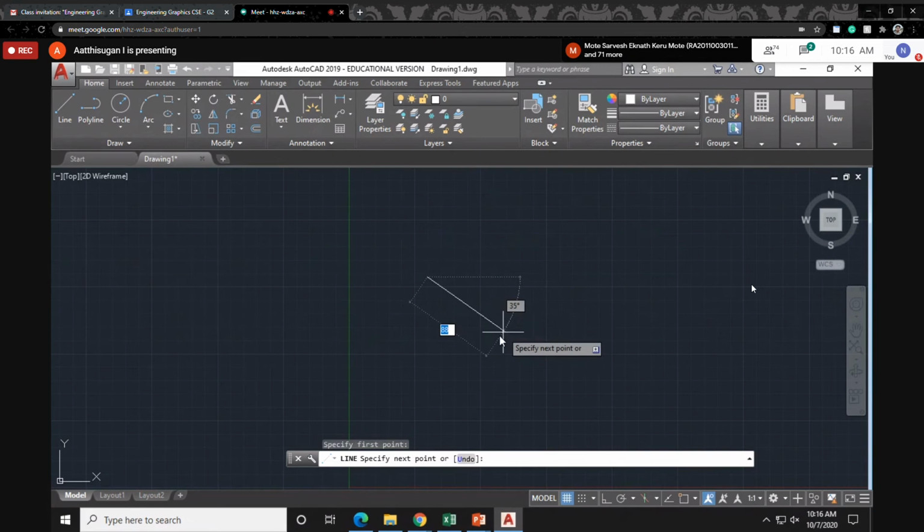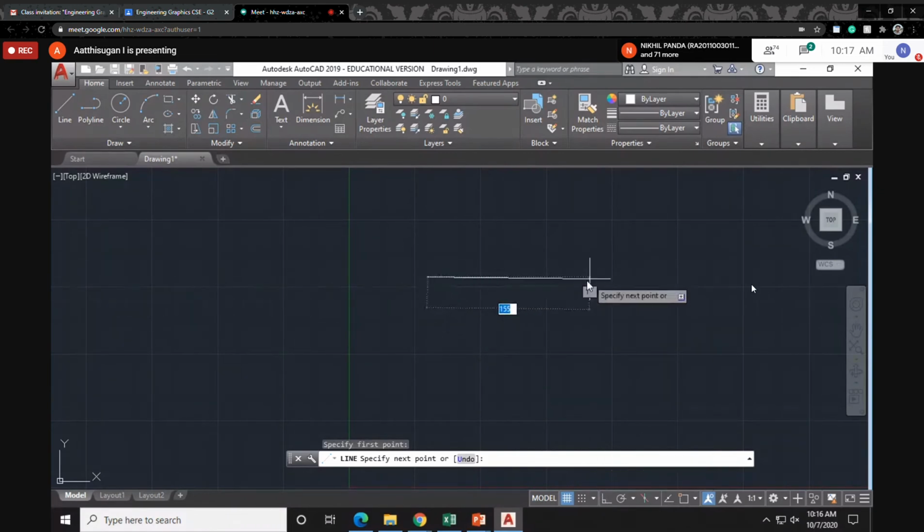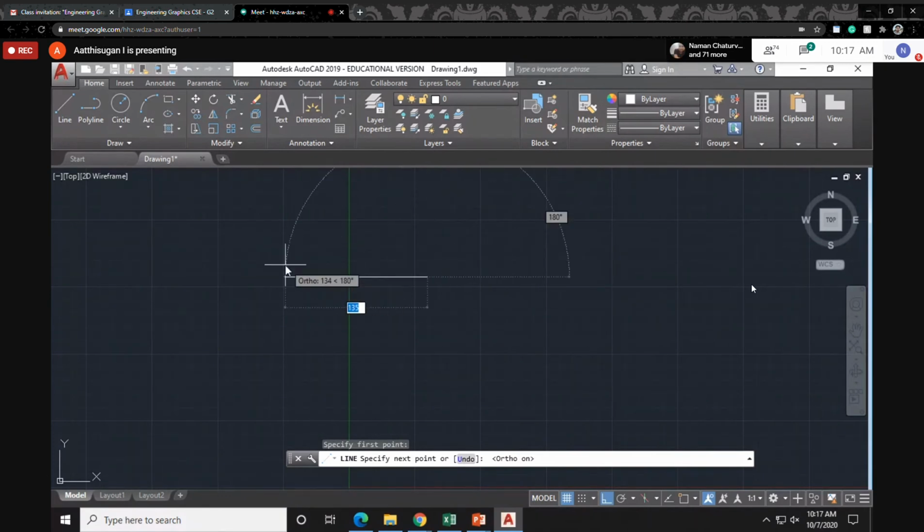Suppose you want to draw only a straight line. You know the option called ortho mode, which means it draws only straight lines. You can press the shortcut key F8, or else just click here, and it becomes only straight, either horizontal or vertical. Like this, you can draw only at 90 degree rotations.